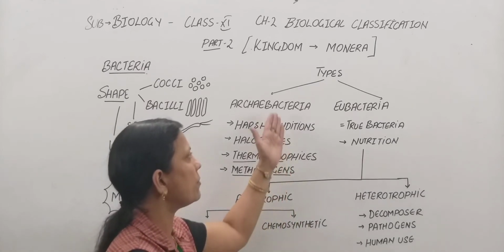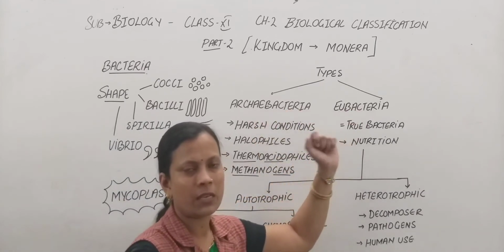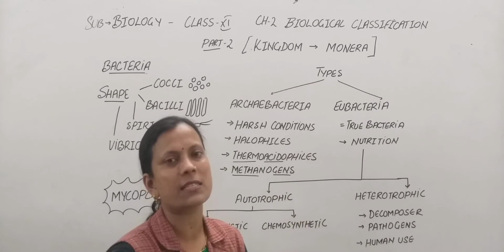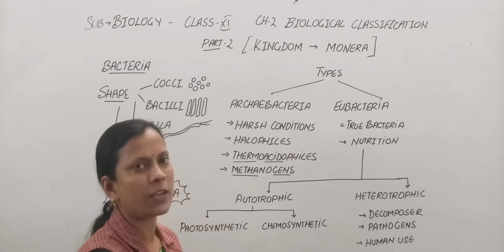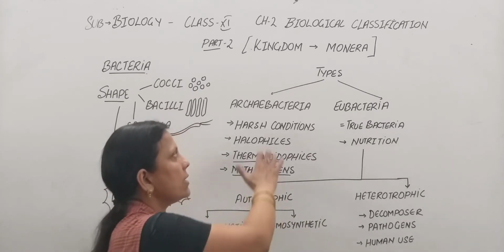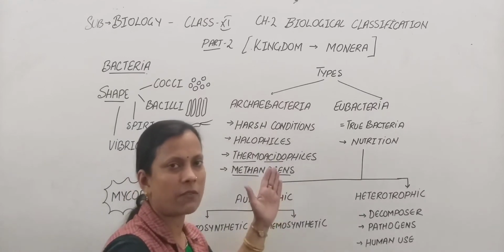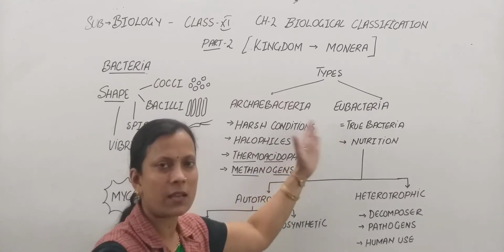Now what makes them different from the eubacteria? It is the composition of their cell wall. Due to the composition of their cell wall, these archaebacteria can survive in the harsh conditions while the eubacteria cannot.